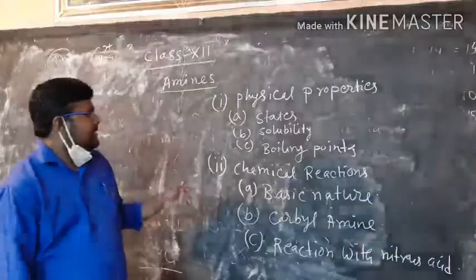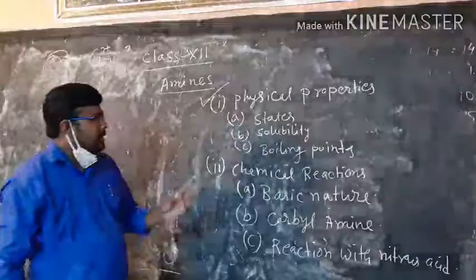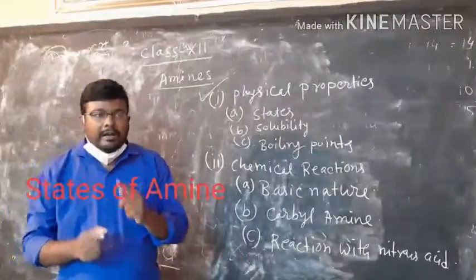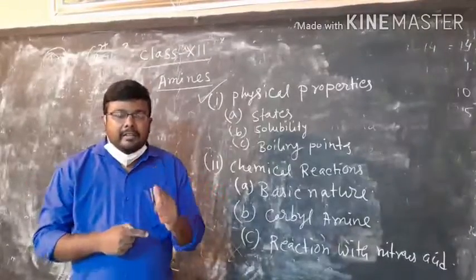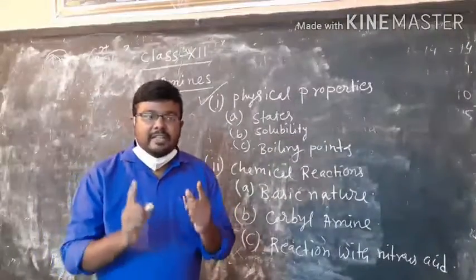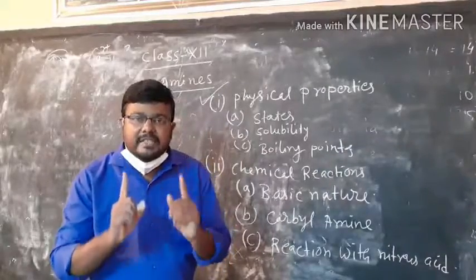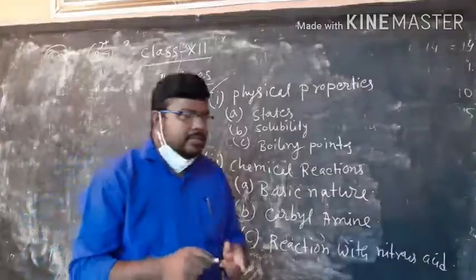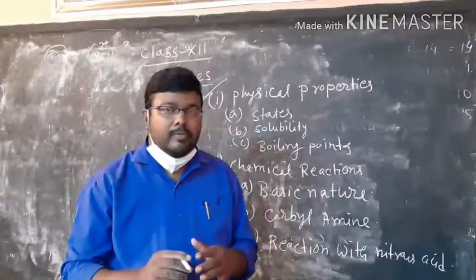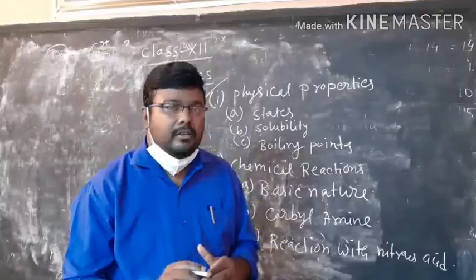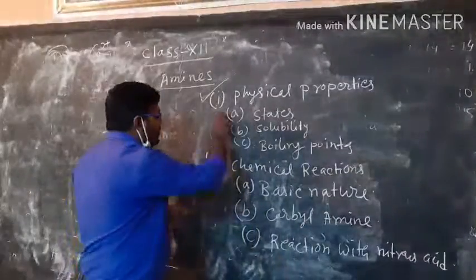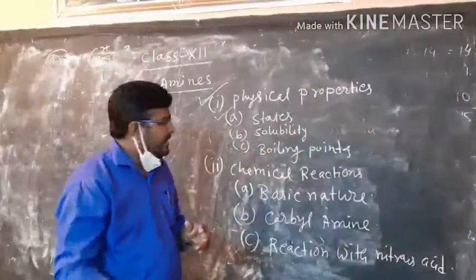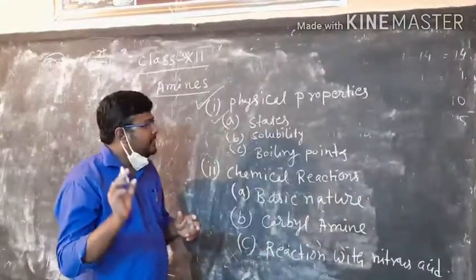Now, firstly, if we consider the physical properties of amines, first comes the state. The lower amines exist in the gaseous state, and they have a pungent odor or species name. If we consider amines which contain more than 3 carbon atoms, they are generally solid in nature. So the lower amines are gases and the higher amines generally exist in the solid state, and the lower amines also have an odor.